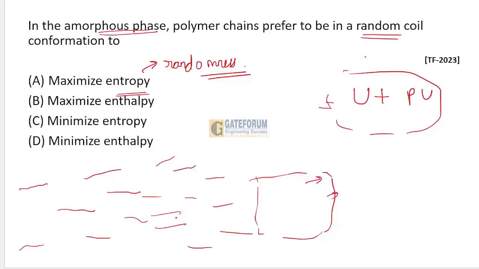Whereas in case of crystalline, the polymer chains are arranged in a definite order, and the bonding between these polymer chains is known as intermolecular or intramolecular bonding, depending upon the type of molecule used. If the bonding is strong, then the molecules cannot move from one place to another. But in case of amorphous phase, the polymer chains are free. If they are free, they can move in any direction, and then the entropy or the randomness of the system is improved. So option A is the correct answer. I think it is very much clear to you.